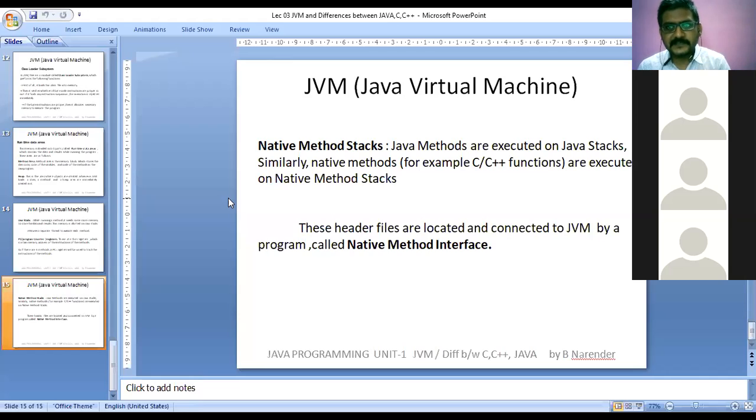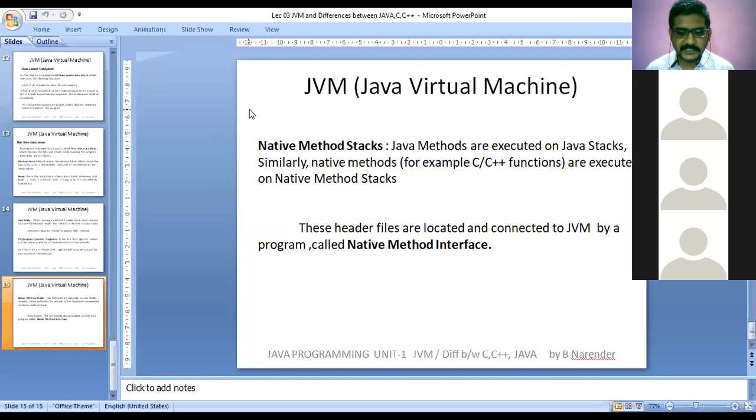Similarly, Java is the latest trend which has been developed for developing web applications also, but it will not lose its roots. Where does it come from? C and C++ are the native methods. So inside JVM, there are some concepts utilized from C and C++ also. Such things will be available in native method stacks, and it will be connected to the JVM through the native method interface.